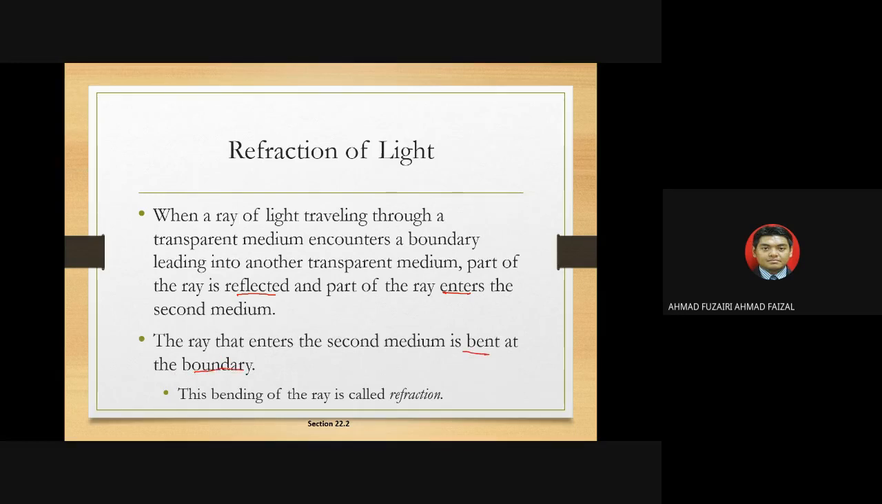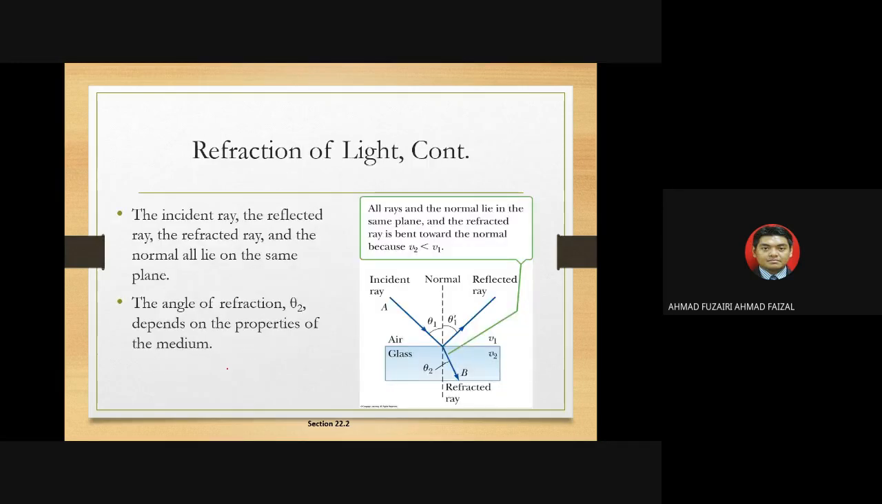Okay, at the boundary, dia akan membengkok. Tapi bengkok ke arah mana? So kita kena tengok keadaan dia. Okay, so this is the incident ray. Because the refraction of light is based on the speed of light in the different medium. Okay, speed of light in the different medium.